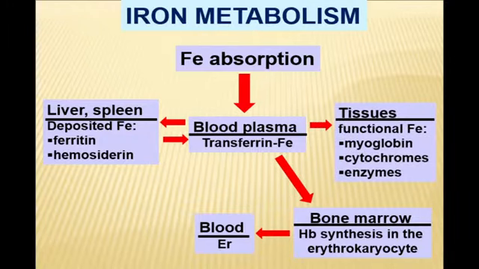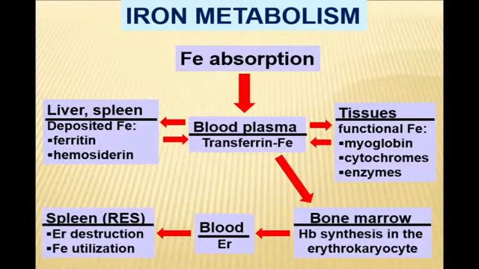Some iron may be found as functionally active iron in myoglobin, cytochrome, and some enzymes, which can also very easily come back into the blood and go to bone marrow, because first of all the process of hematopoiesis must be sufficient, and it is compensated from any other iron elements.